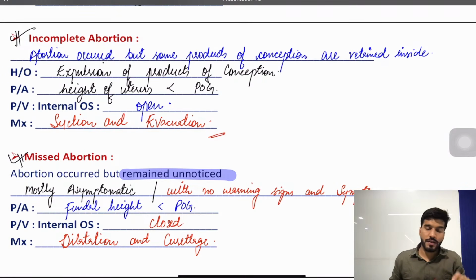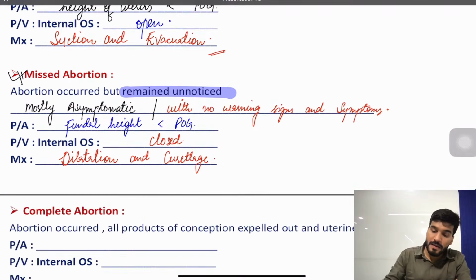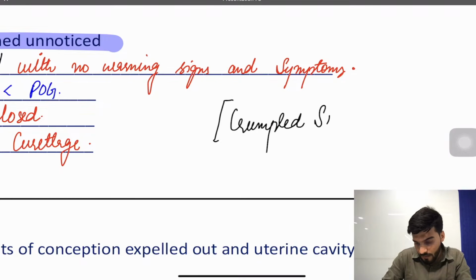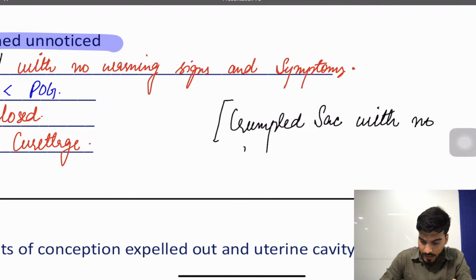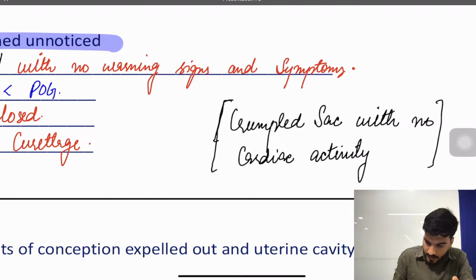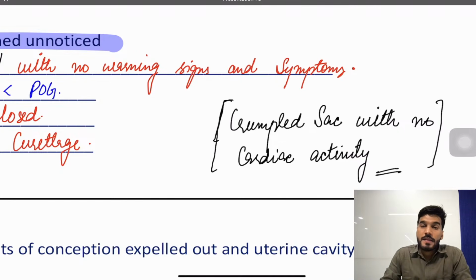So abortion remains unnoticed because there is spotting and there can be pain or no pain at all. It will be mentioned in the question that there's a crumpled sac with no cardiac activity. Remember the hint line, crumpled sac with no cardiac activity. The answer is missed abortion.